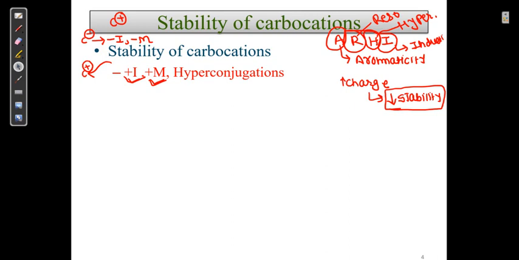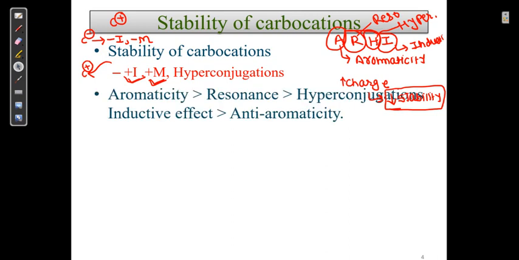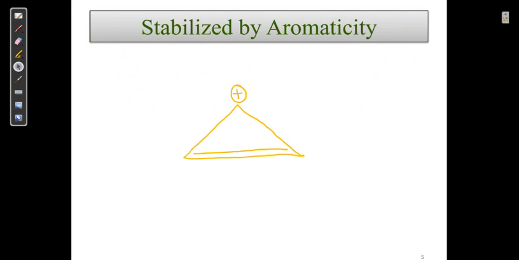I will give you this example also. But dear student, this sequence is very important. ARHI. At the last, it is anti-aromaticity. That also I will explain to you. So let us go ahead. This is stabilized by aromaticity. I have told you that.